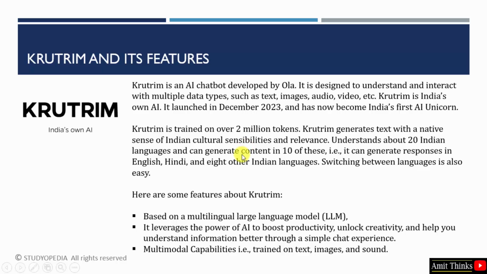It is trained over 2 million tokens and can understand and interact with more than 20 Indian languages. It will generate text considering the actual native sense of Indian culture. It can generate content in 10 languages including English, Hindi and 8 other Indian languages. With that, you can also switch between languages.